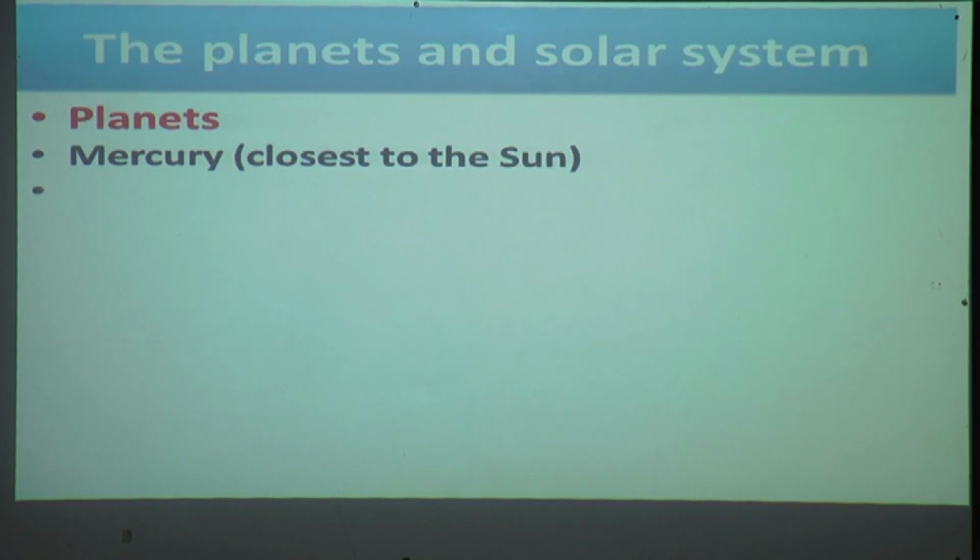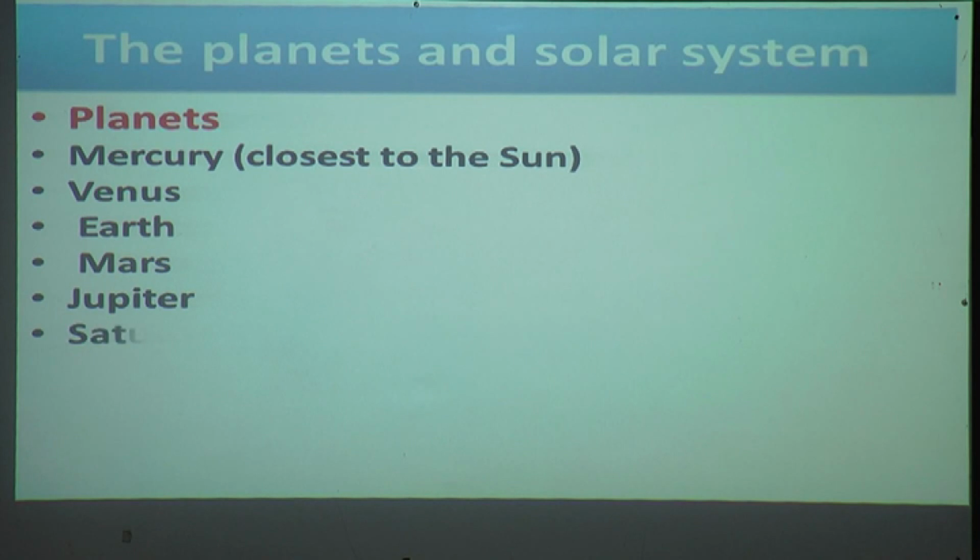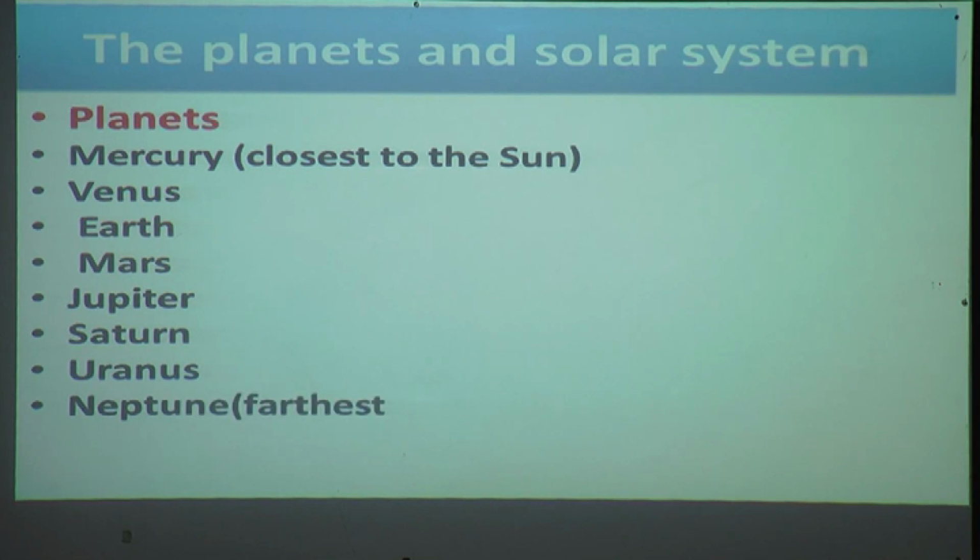After Mercury, Venus, Earth, Mars, Jupiter, Saturn, Uranus and Neptune. These are 8 planets in our solar system.